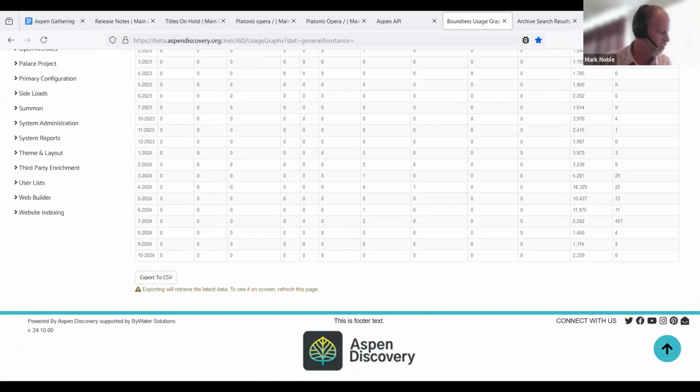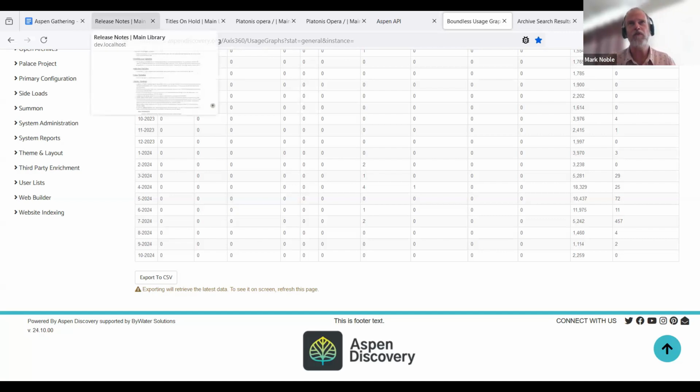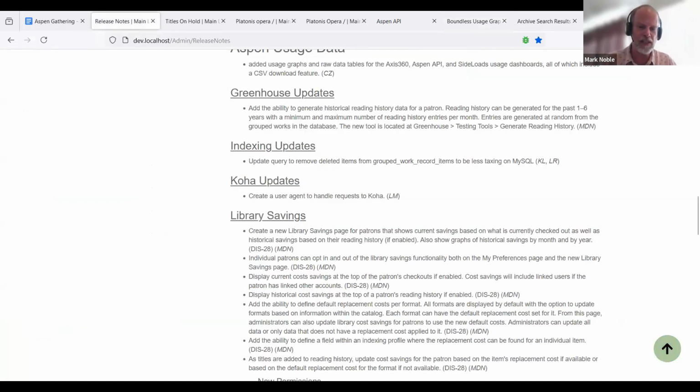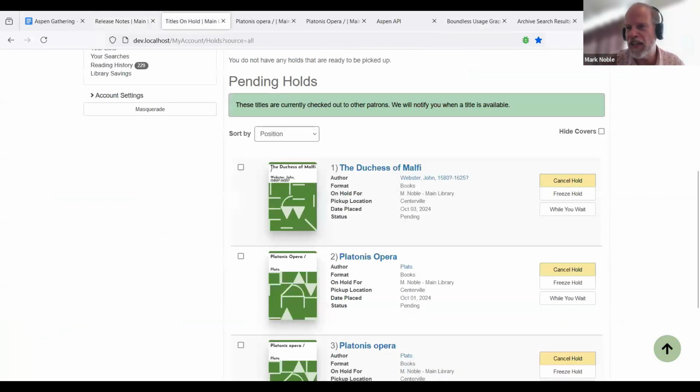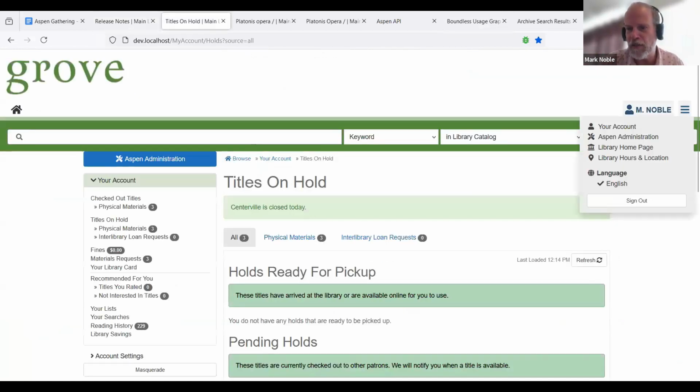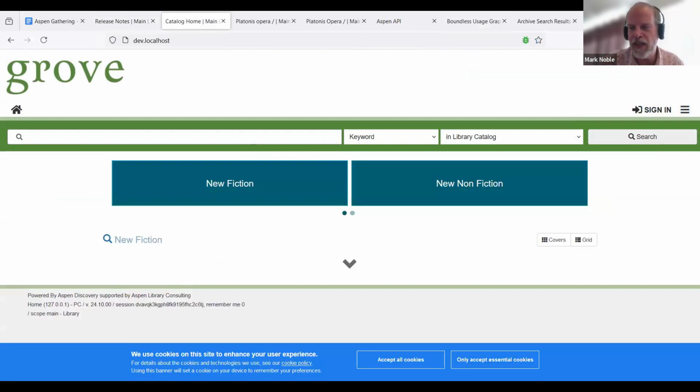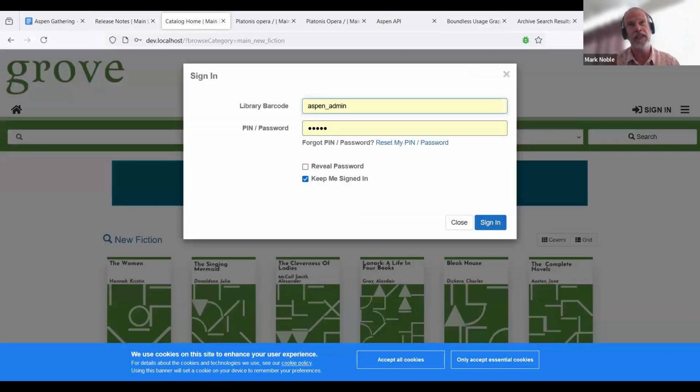Let me talk about what we call the greenhouse, which is kind of a back-end system. There wasn't a great place to put this next functionality, so I'm going to talk about it and explain what it is and why it's there. This is available only to the super admin. So for people hosting, your hosting company has access to it. If you're self-hosted, you would have access to it.